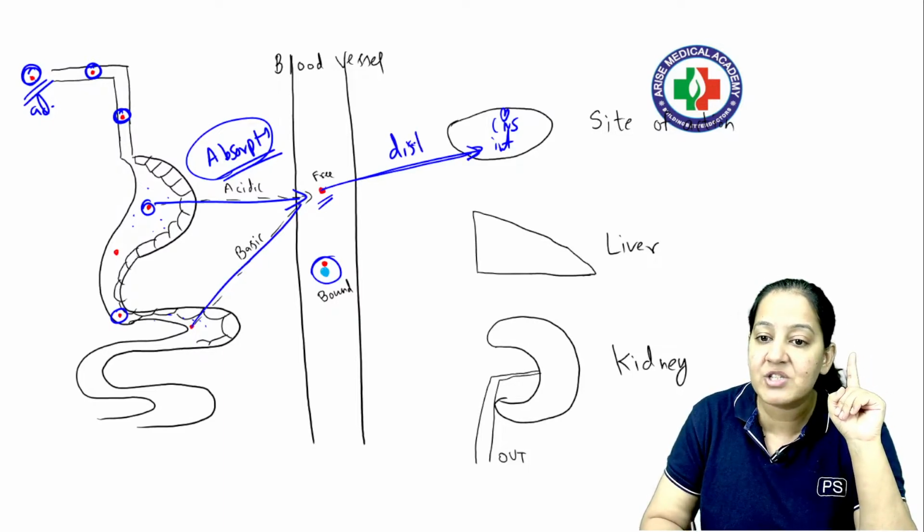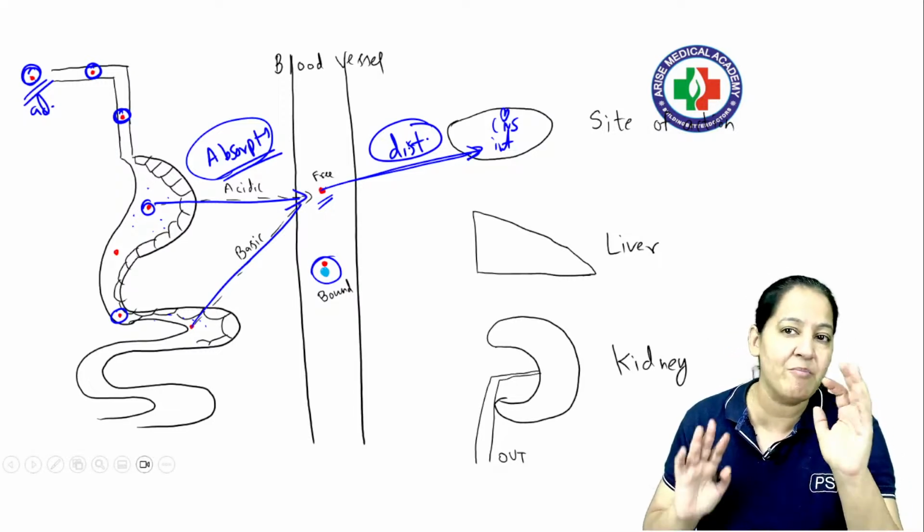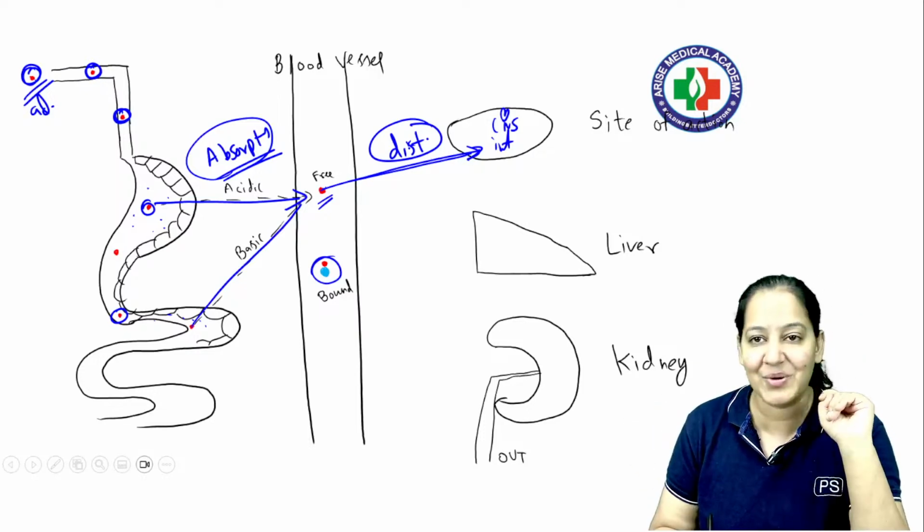This step is known as distribution. What is the definition of distribution? Again, movement of the drug, but from what to what? Movement of the drug from the blood to its site of action. This is known as distribution.